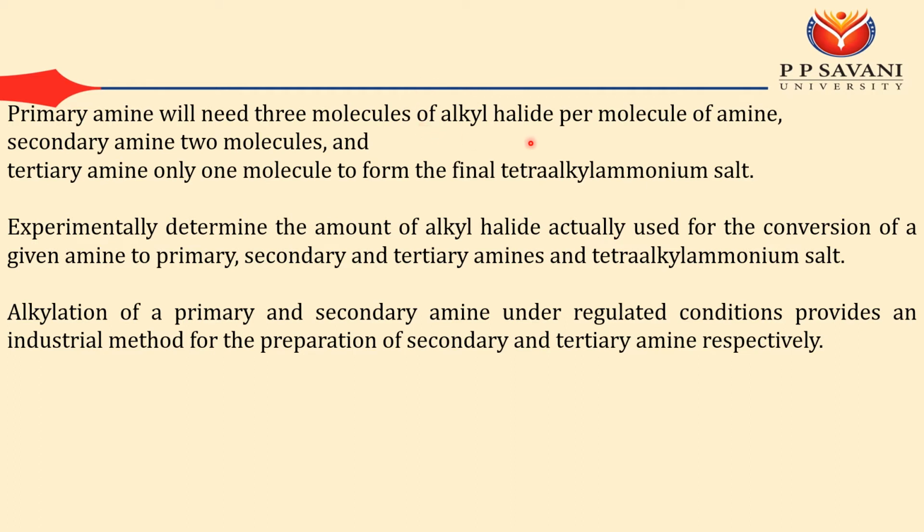If I have an excess number of moles of halide in my reaction, there may be a probability of formation of a mixture of amines. So the best way is, if I need only primary amine, I will take the concentration of primary amine higher and a little bit lower concentration of alkyl halide, and then I will stop my reaction.